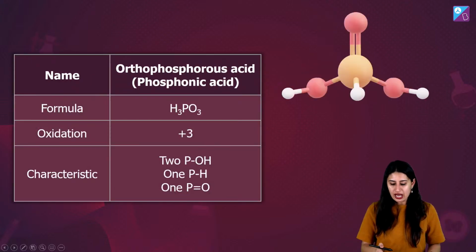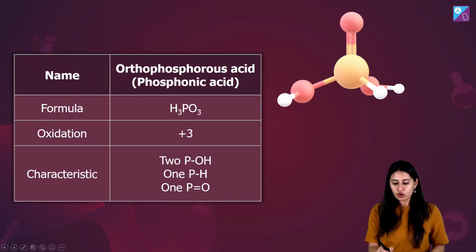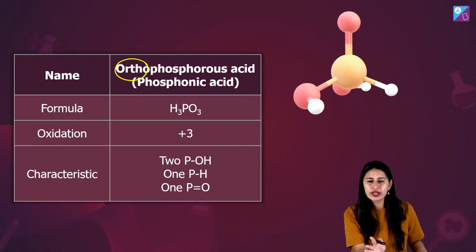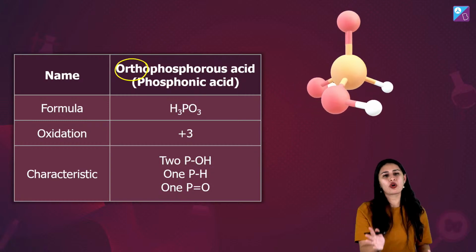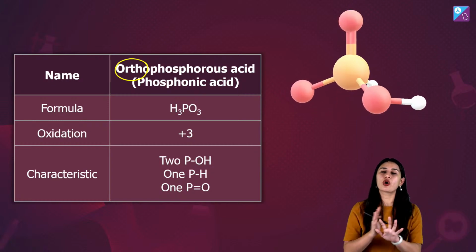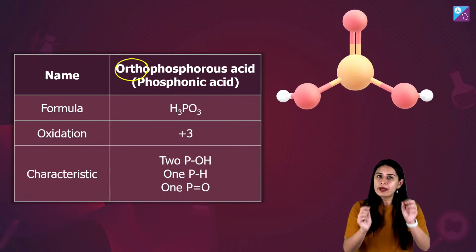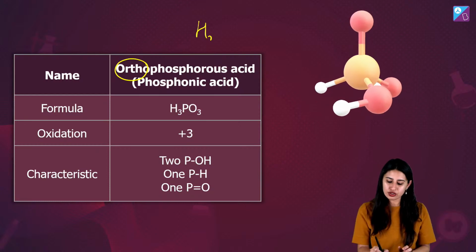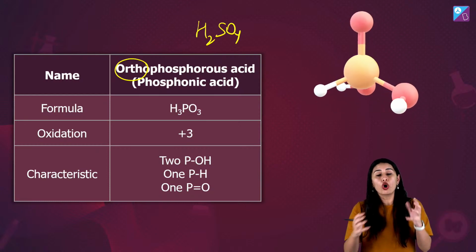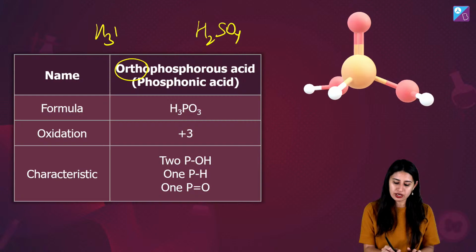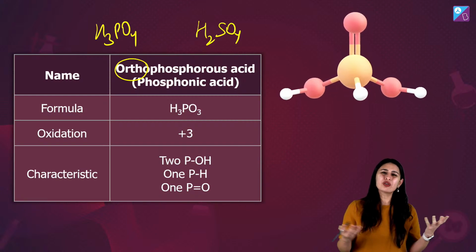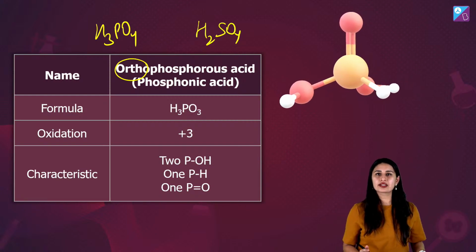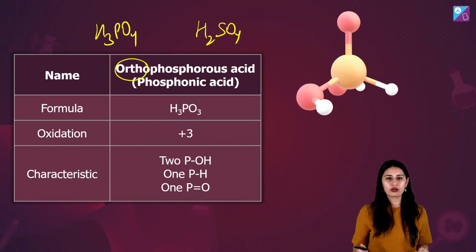Now look at this, ortho is normal. Whenever you are talking about phosphoric acid, you can put in the term ortho. Do not get confused. Ortho is normal. Ortho sulfuric acid is nothing but H2SO4. Orthophosphoric acid is nothing but H3PO4. Why are we writing ortho? It just sounds sophisticated, very fancy, you know.